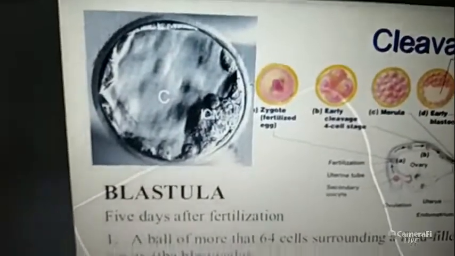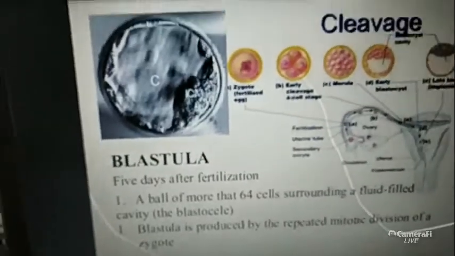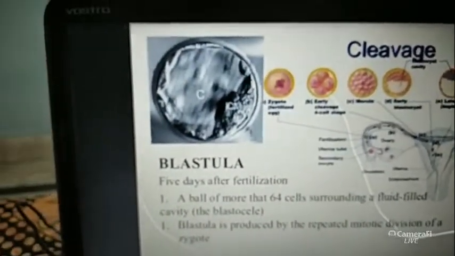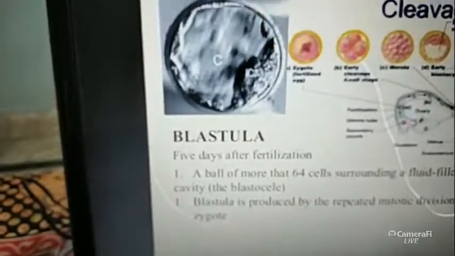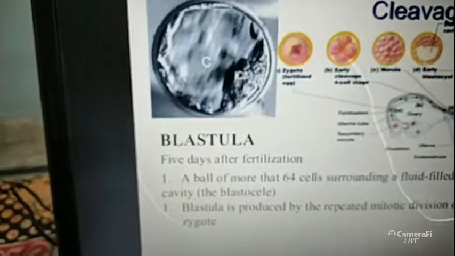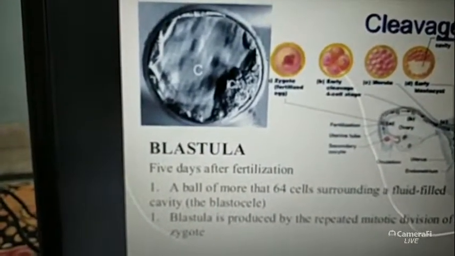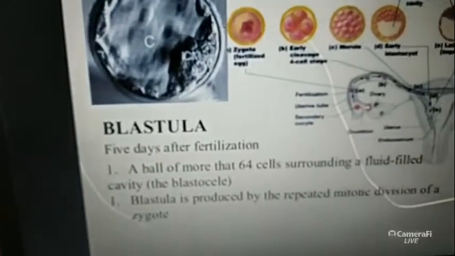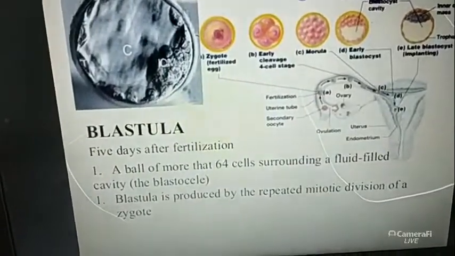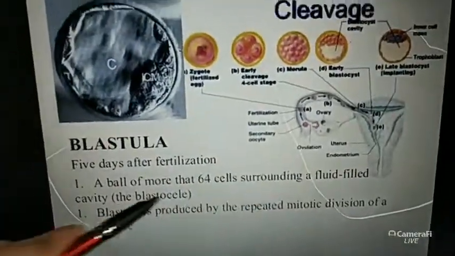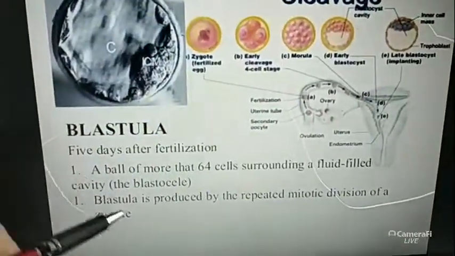Next is the blastula. What happens during the blastula? This blastula stage is formed 5 days after fertilization. The blastula is a ball-like structure of more than 64 cells surrounding a fluid-filled cavity. Surrounding the fluid-filled cavity, that's called the blastula.